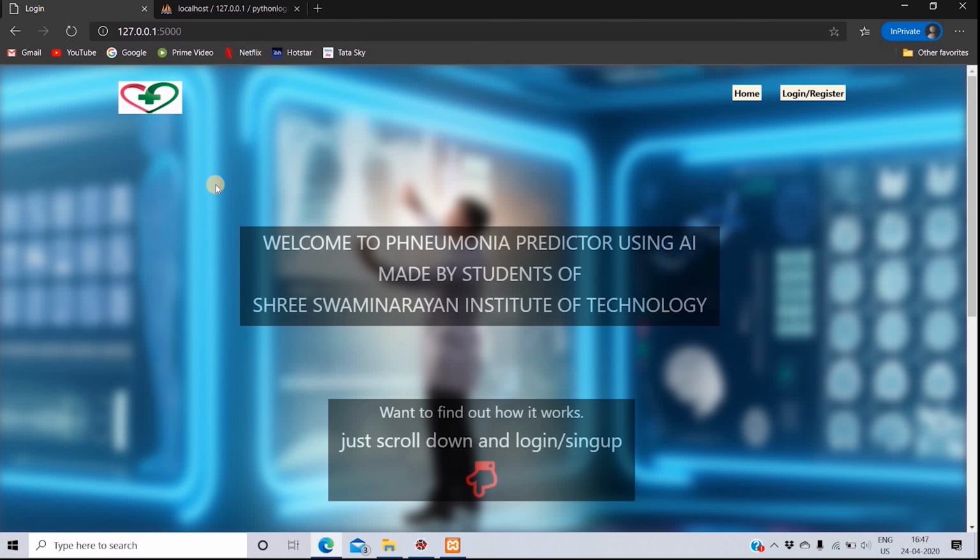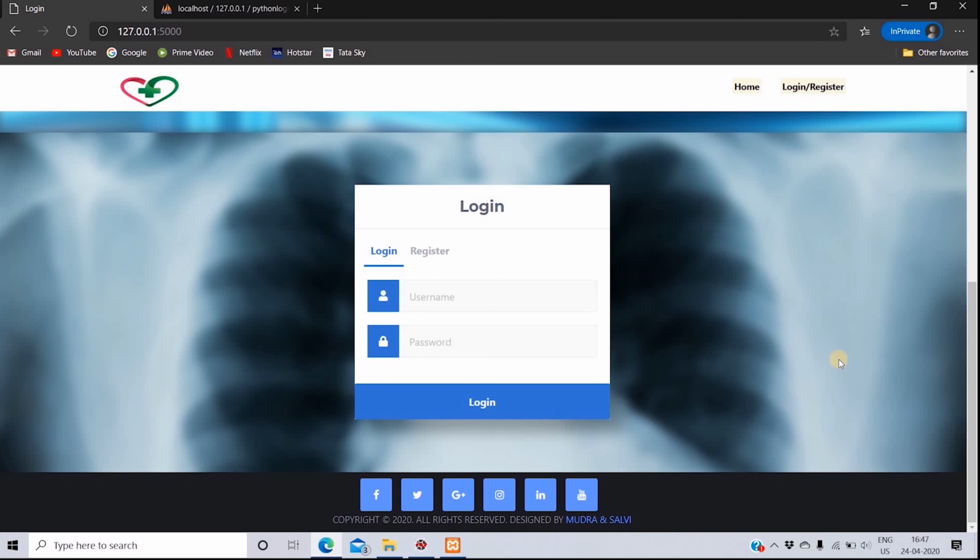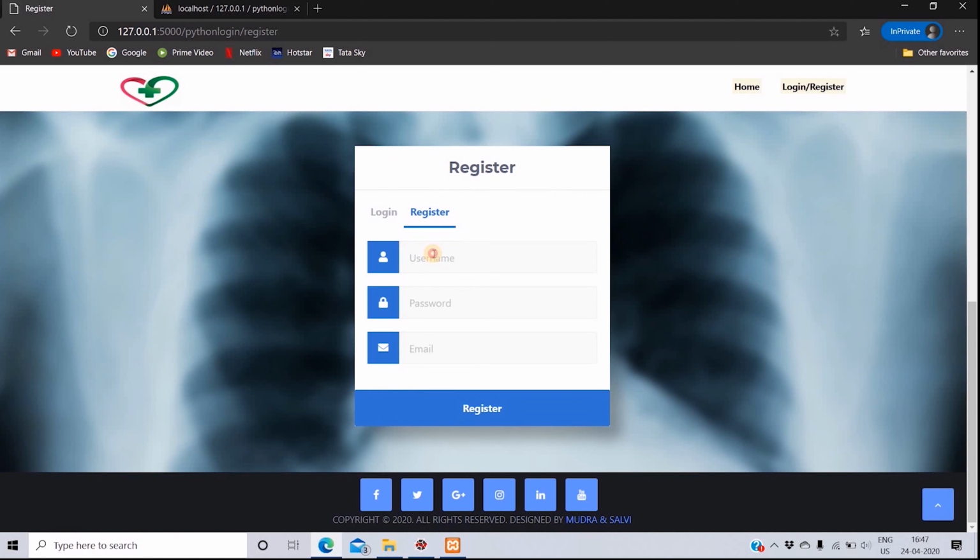This is our login page. If you are a first time user, you have to register. Now let's register. After registering, my data will be stored in MySQL.